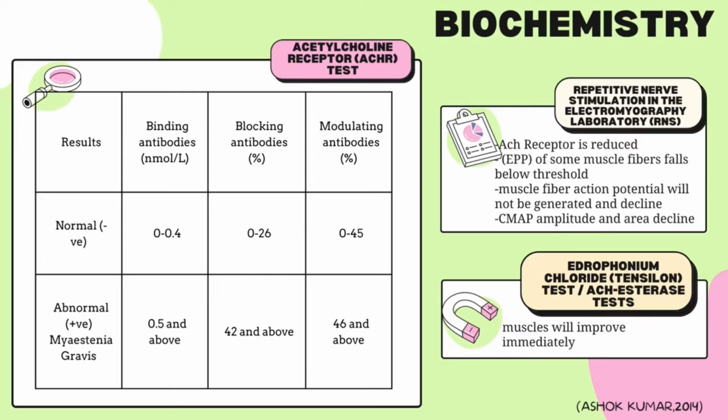Second is repetitive nerve stimulation in the electromyography laboratory. Last but not least is the edrophonium chloride test. It is a reversible inhibitor for acetylcholinesterase. Tensilon is administered intravenously into a vein, and myasthenia gravis patients' muscles will improve immediately.